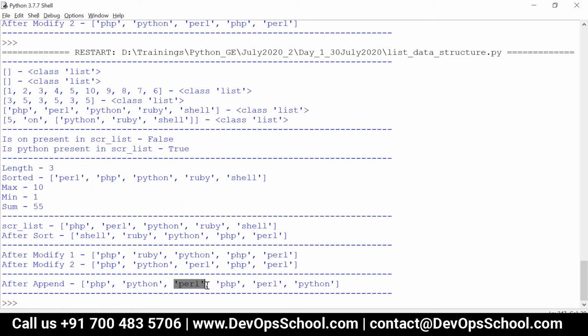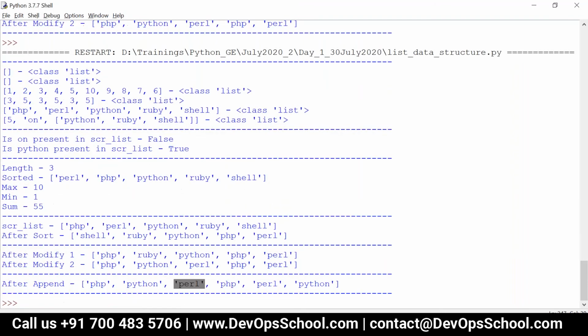Now PHP will be added to index 2 and the existing element will be shifted one position towards the right. Modification will replace the existing value, but insert will add the new value and the existing element will be shifted one position towards the right.